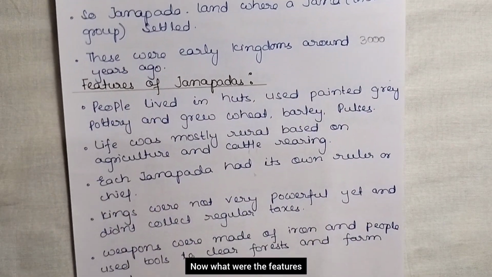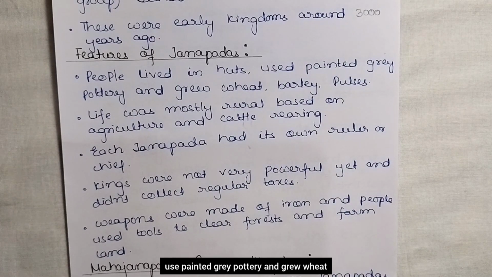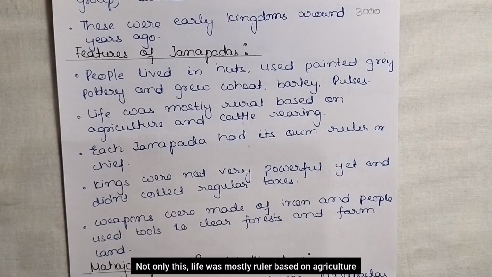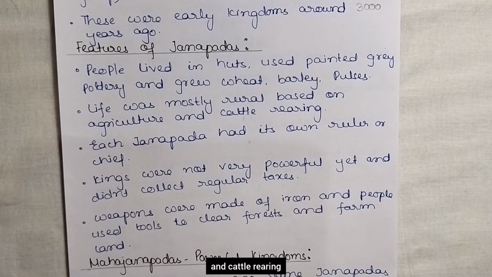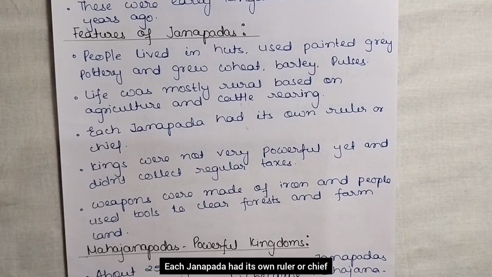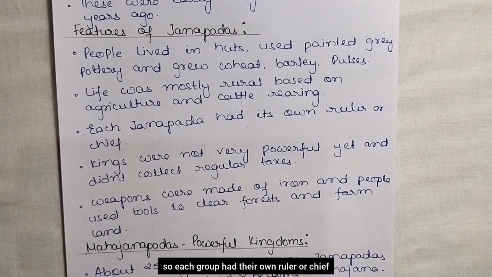Now, what were the features? What were the things that were there in Janapadas? So, people lived in huts, used painted grey pottery, and grew wheat, barley, and pulses. Not only this, life was mostly rural based on agriculture and cattle rearing. Each Janapada had its own ruler or chief. So, each group had their own ruler or chief.